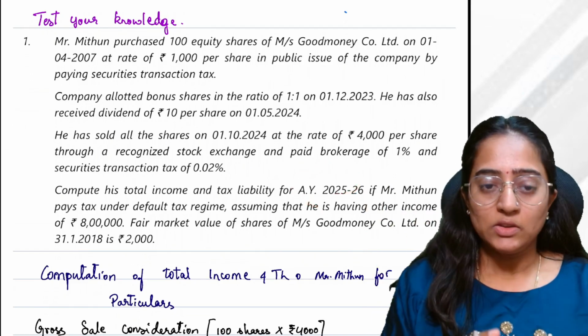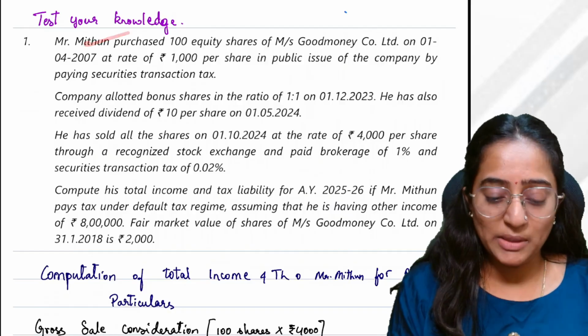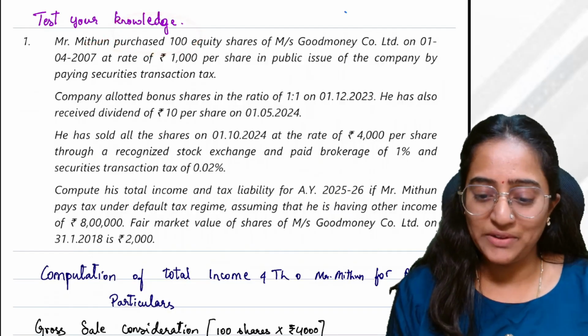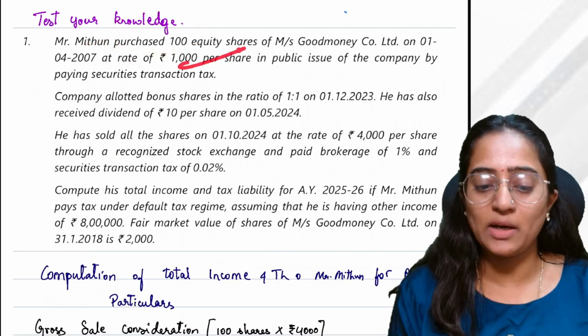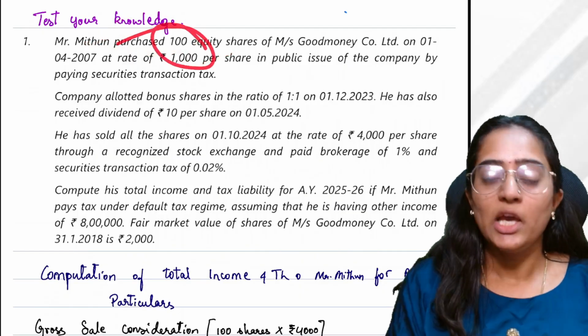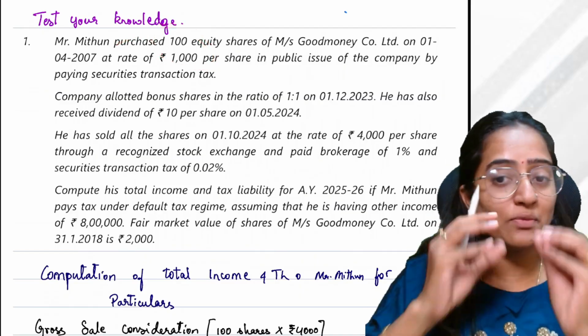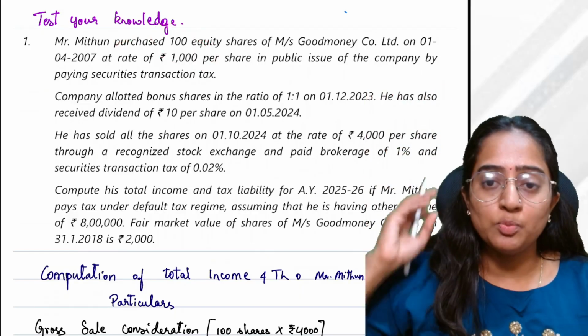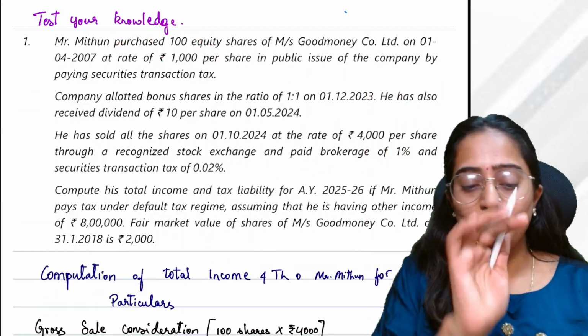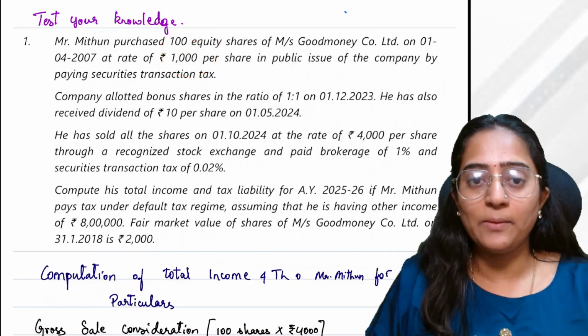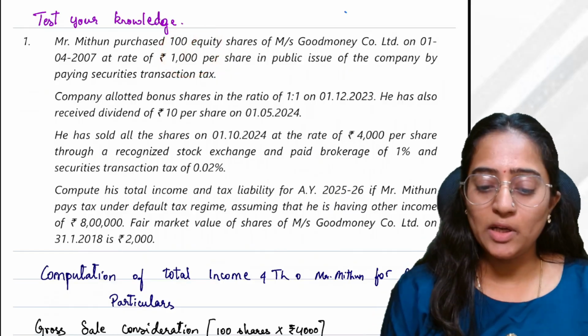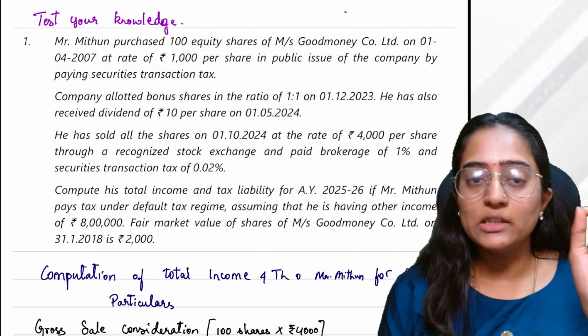Okay. So now this fellow, Mithun, purchased 100 equity shares on 1/4/2007 at the rate of 1000 rupees per share. If you multiply 1000 into 100, this becomes your actual cost of acquisition. The actual money which you moved out of your pocket would be your actual cost of acquisition, right? Okay, the company allotted the bonus shares. See, when did this fellow purchase?